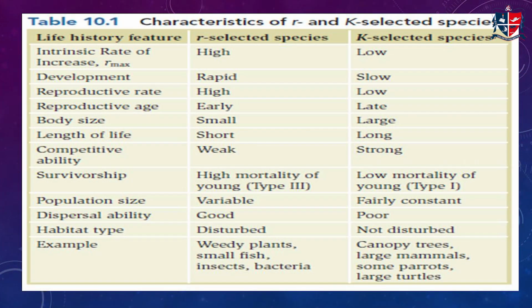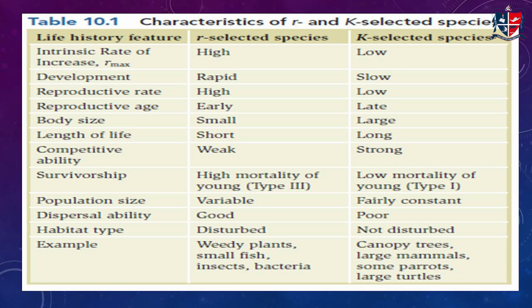So there is a scientist called Eric Pianka who observed the different life history strategies and made a comparison of all these. Now you can see a comparison table here. The first life history feature is the intrinsic rate of increase, that means the maximum rate of growth of organisms. For r selected species, we said that a large number of offspring are produced, that means their rate is also high. They have rapid growth. But K selected species have a very low rate of growth. It takes much time for their growth.